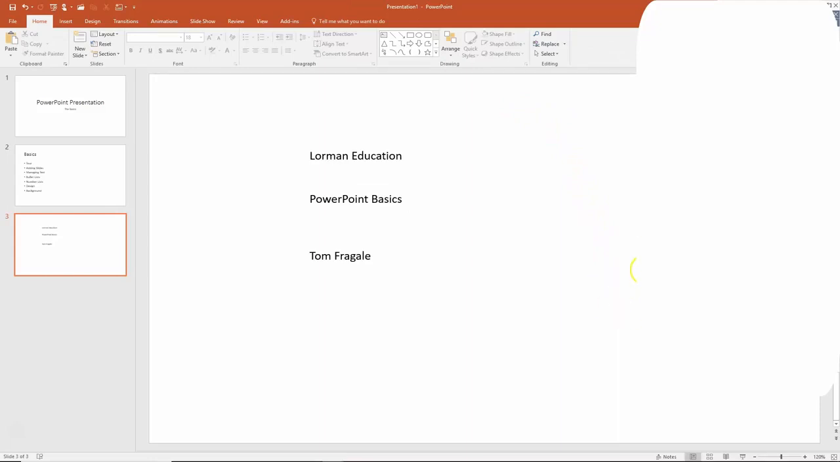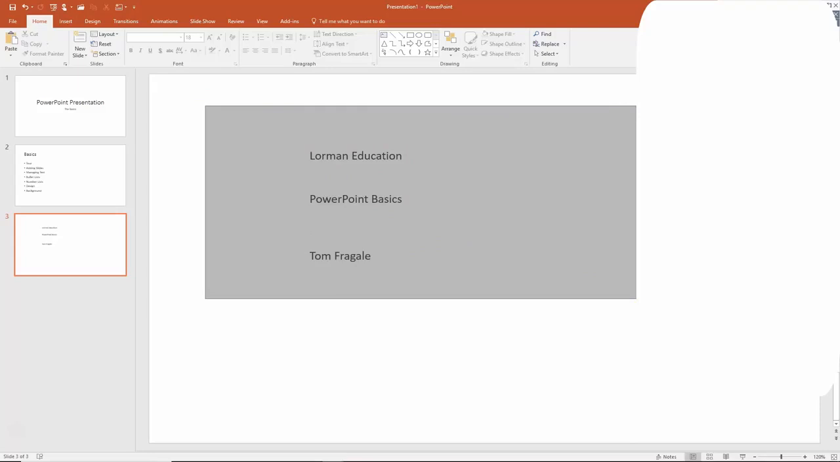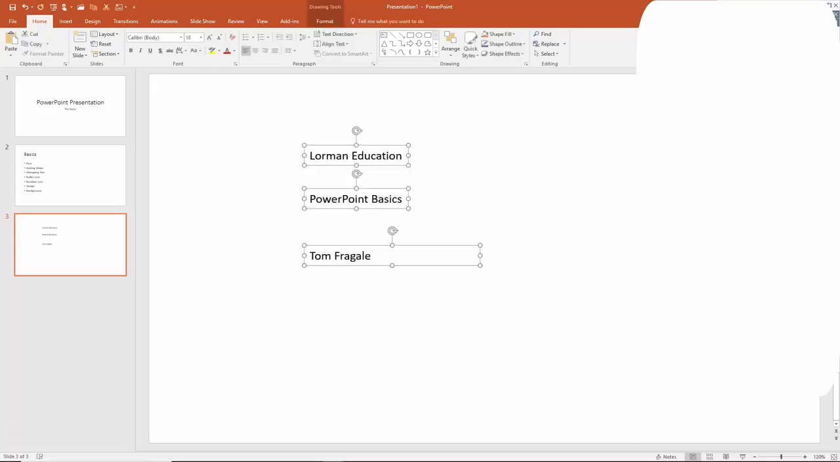By the way, here's another way to select multiple objects. Right now, I don't have anything selected. I'm going to start my mouse up here, and then hold down my left mouse button, and just kind of draw a rectangle around those items. And now they'll be selected that way as well.